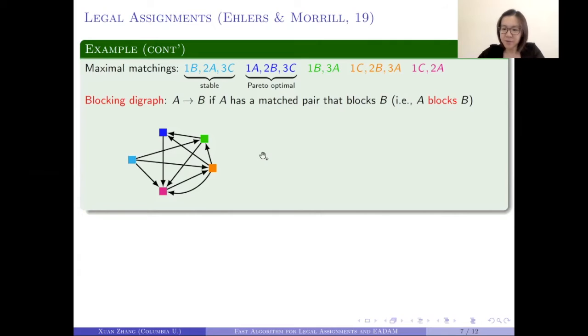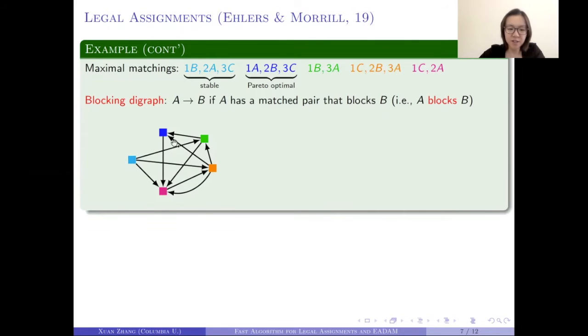So continuing on with the previous example, it has 5 maximal matchings, and I can construct a blocking diagram where each node represents a matching, and I put an arc from matching A to matching B if A contains a matched pair that is a blocking pair for matching B.